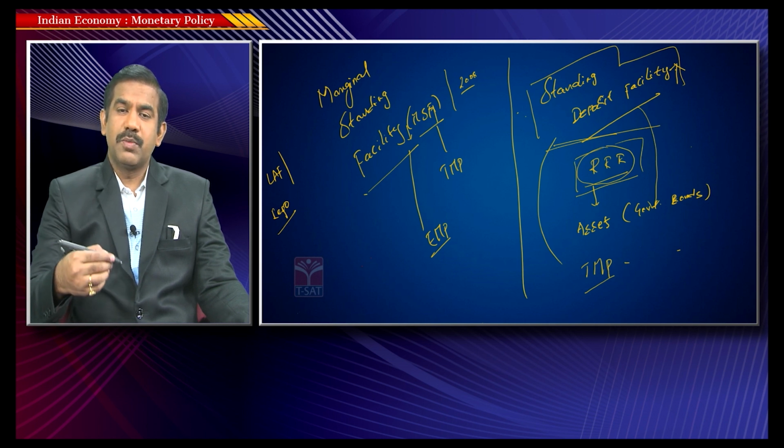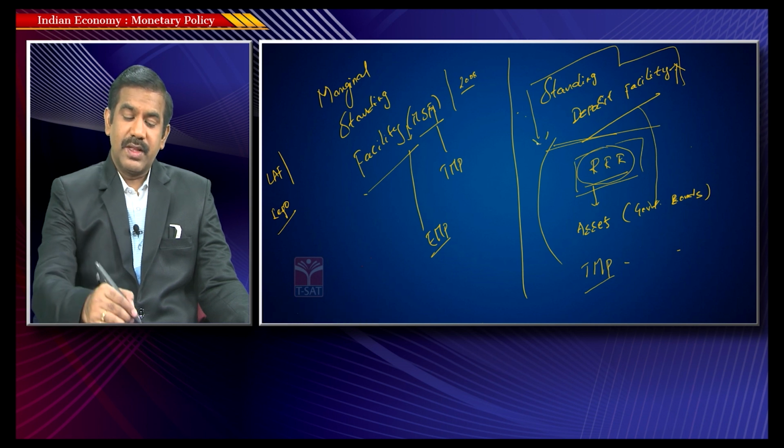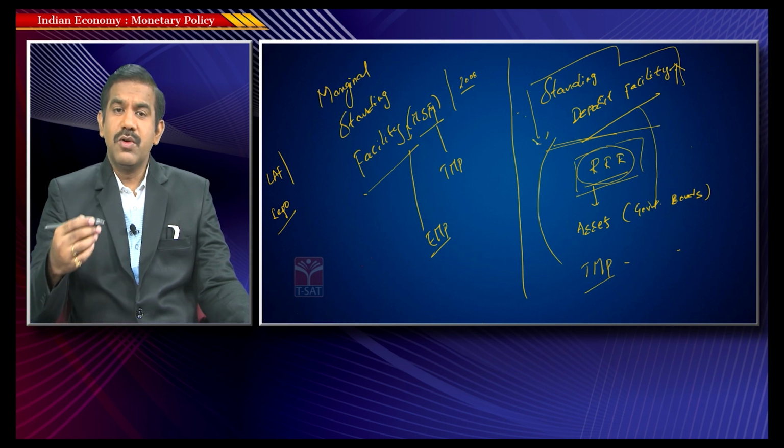Whenever the standing deposit facility decreases, in a way the RBI is telling the banks, for the money you keep with me, I would not pay you a very high rate of interest, rather a very cheap rate of interest is what you get paid. In such a case, the RBI is trying to signal the markets that it is going for an easy money policy, discouraging banks from keeping their money with the RBI, and encouraging banks to lend money to the markets rather than keeping it with the RBI.